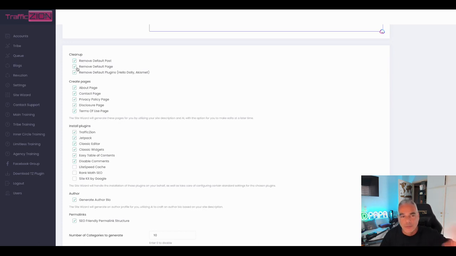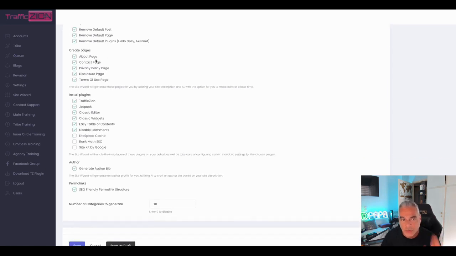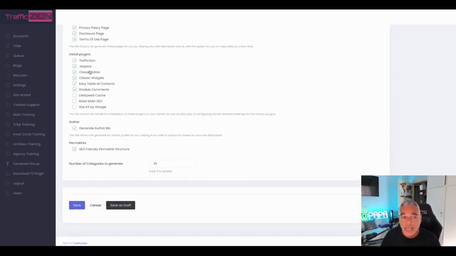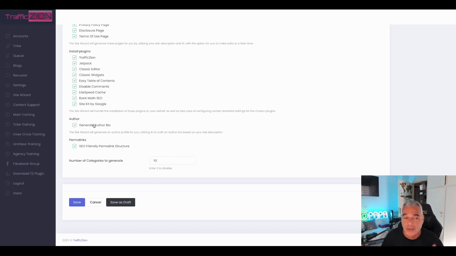Once you build a website, it removes all the default posts and stuff and it recreates everything as it should. It creates pages like the about, contact, everything that you need. And then it installs all these plugins for you so that they're essential. And TrafficZion is going to be installed, Jetpack, and you don't even have to go do it manually. It's all done for you. It creates an author bio and also creates permalinks for your SEO ranking and stuff like that. It also creates categories for you.